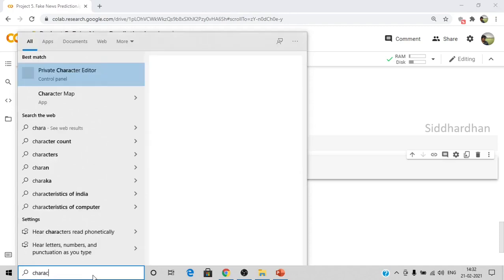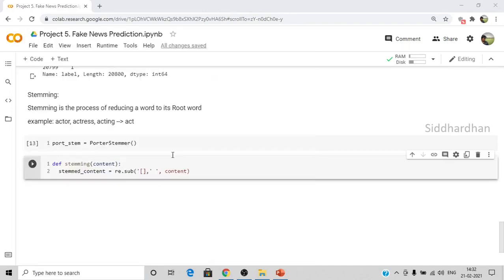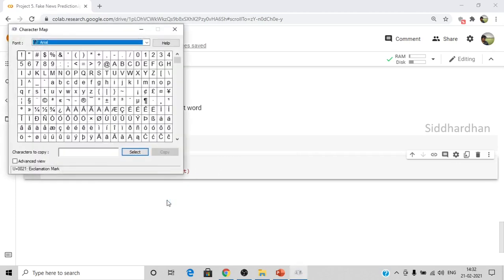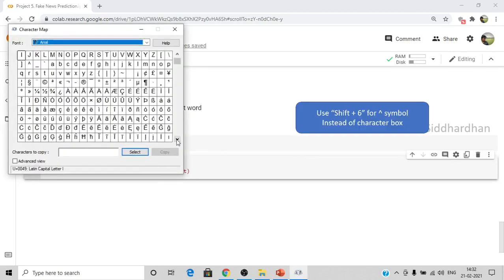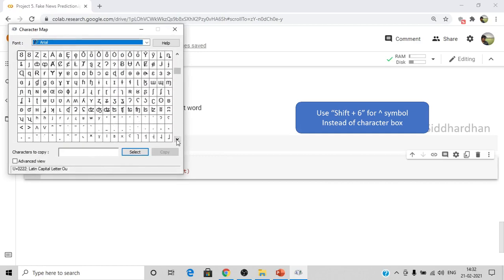I'll search for character, so you will get the character map in your Windows. I need this upward arrow, so I'll select it and copy.